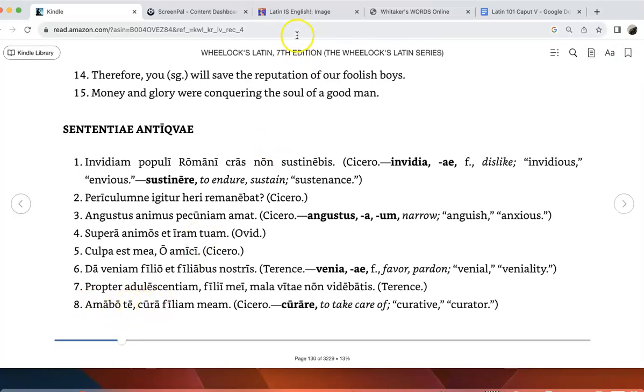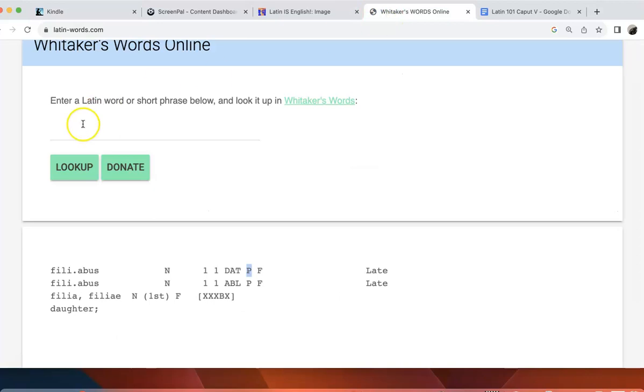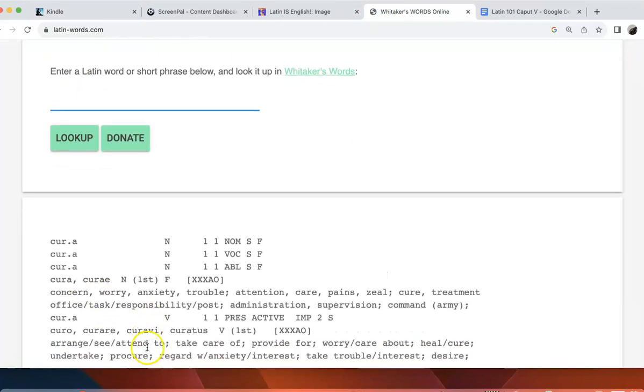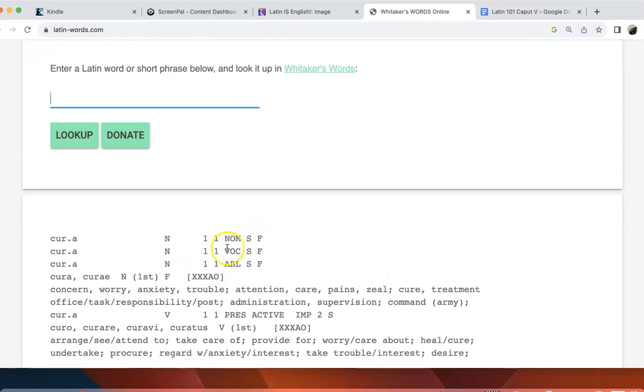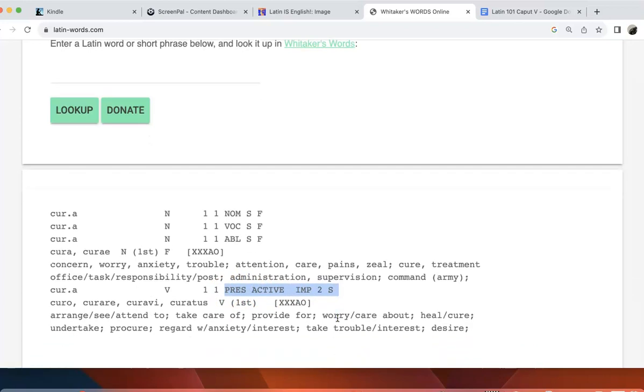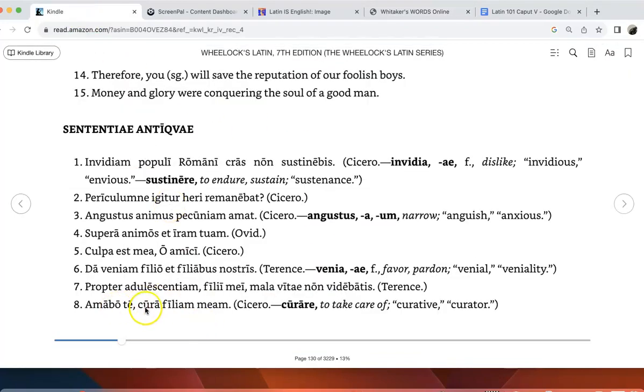And then cure is where we get the word, here it is, but here we're also using it in the imperative. So again, if we're not sure about this, seeing is believing. Well, this doesn't help us too much because it has the noun forms too. But we have to be able to recognize based on the context that it's present, active, imperative, second person singular. But only the context will tell you that. So please take care of my daughter.